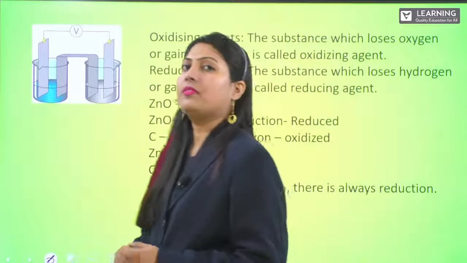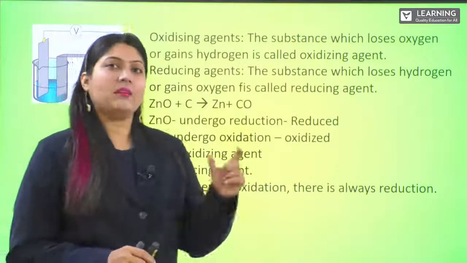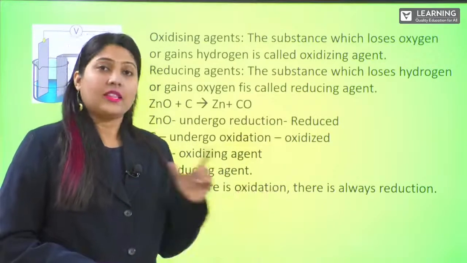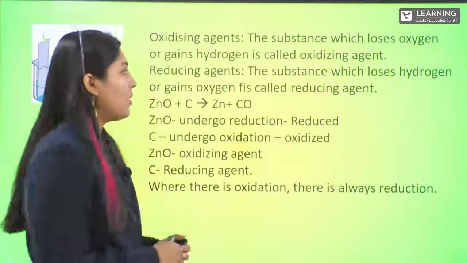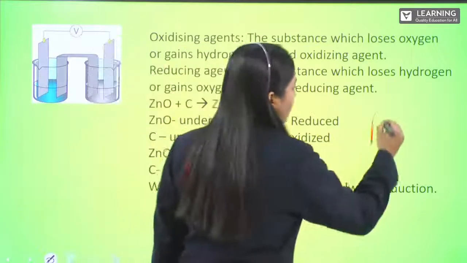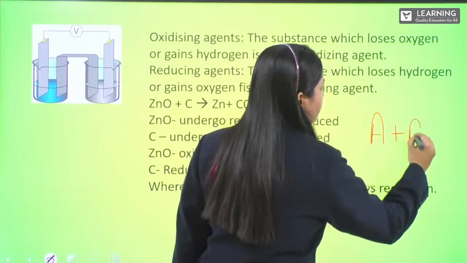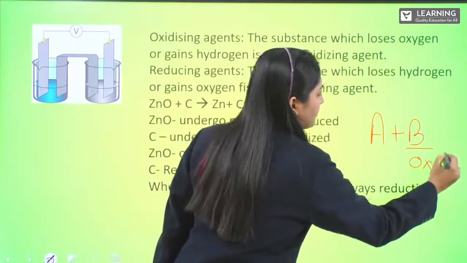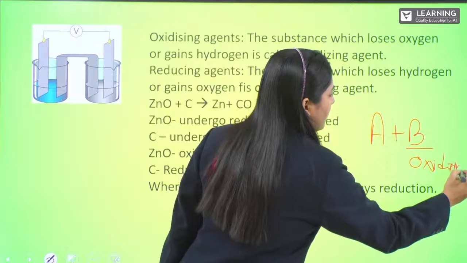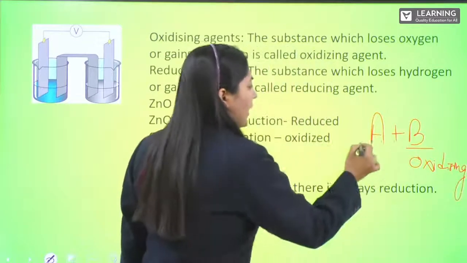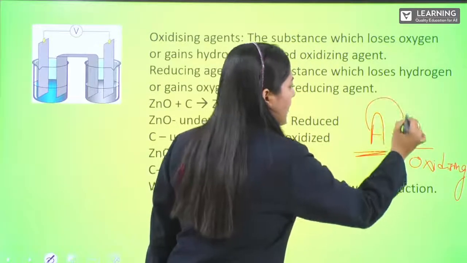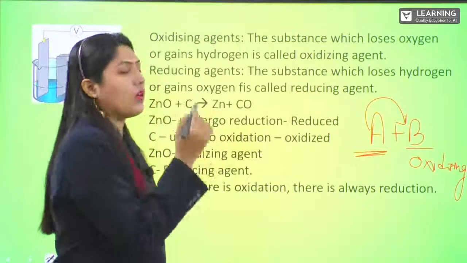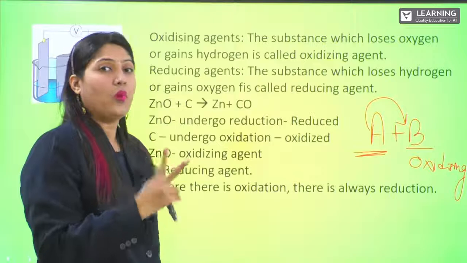Okay, so if we have A and B, and A is supporting B to undergo oxidation, then A is called the oxidizing agent. I will say A plus B. Okay, B is oxidizing. If B is oxidizing, A should help B to oxidize. Getting? Then we say A is the oxidizing agent.